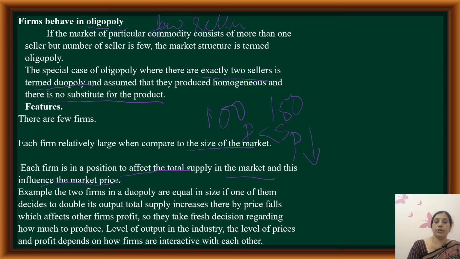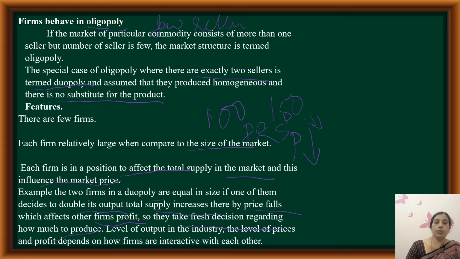So here what I want to say is, in a duopoly, a two-seller market, both are equal in size. If one firm decides to double output, then total supply increases, price falls, which affects the other firm's profit. So they have to take a fresh decision regarding how much to produce. Any one firm has to reduce the supply in order to increase the price. Otherwise demand is less than supply, and both firms are going to incur loss. The other firm has to take a fresh decision.